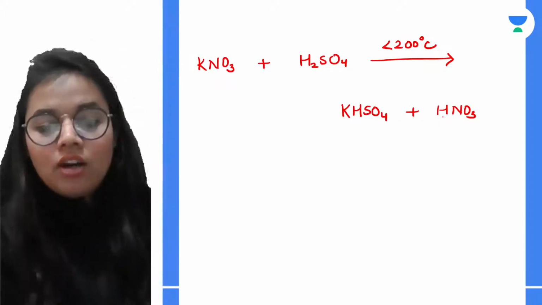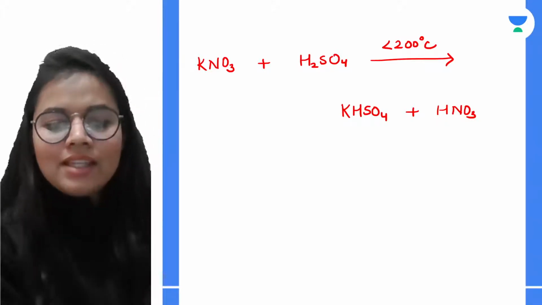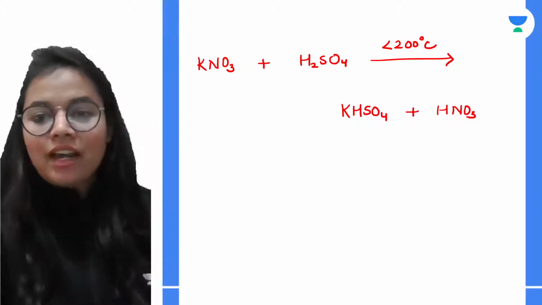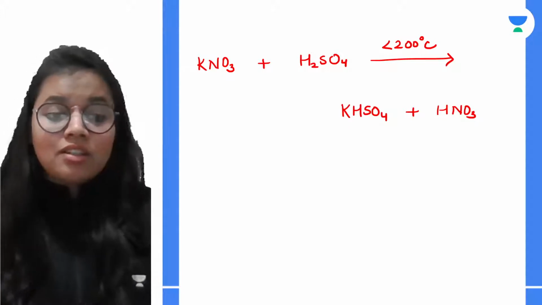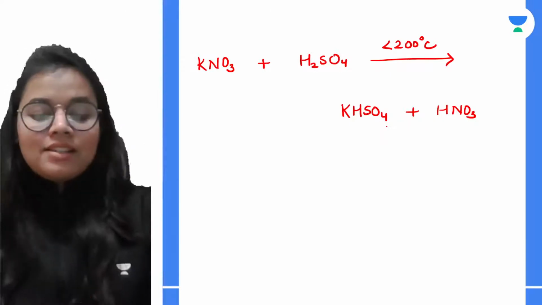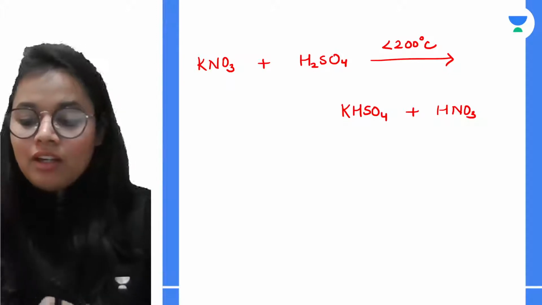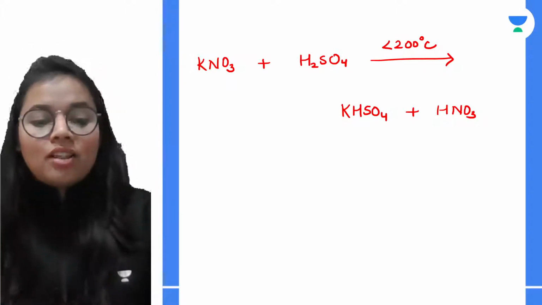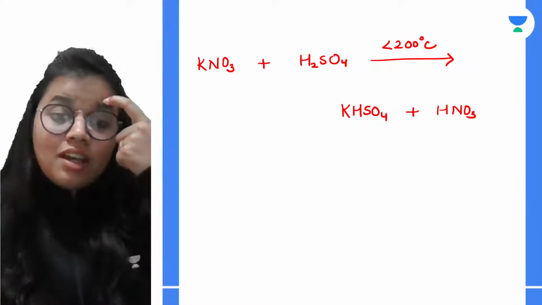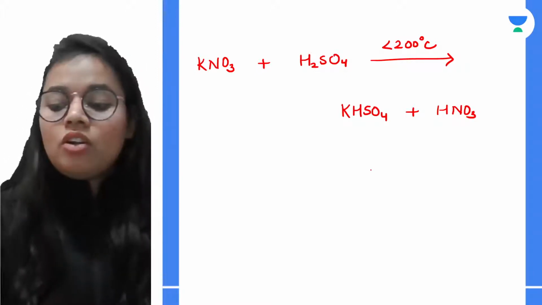nitric acid. Okay, ma'am, is this something reduced from this chapter? So I guess from the nitric acid you're having everything, Navdeep, as far as I know. If there is any information regarding the reduction, please let me know. But as far as I know, the introduction, the preparation, and especially the equations are very important. So you will be having certain questions of give reason or the manufacture of nitric acid using Ostwald's process. So these are the important things that we are going to cover in today's class.